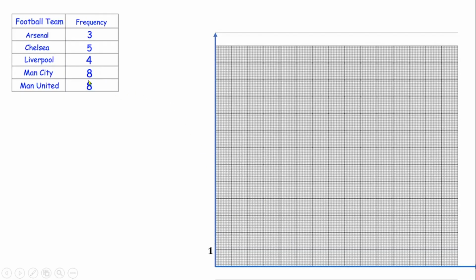The highest number here is 8, and I can see that I have more than 8 boxes here, so I can use 2 centimeters to represent 1 unit. So I have 1, 2, 3, 4, 5, 6, 7, 8, 9, and so on, if you like. That is representing our frequency, and the football team will be here. Don't forget to include all this in your graph.